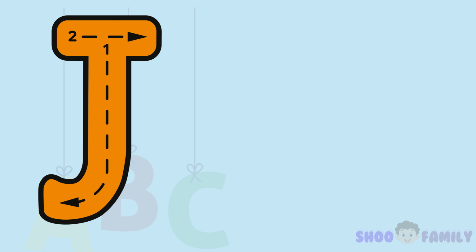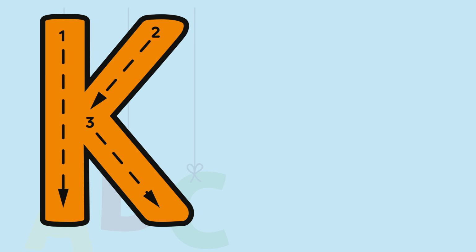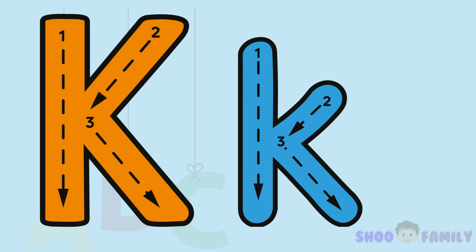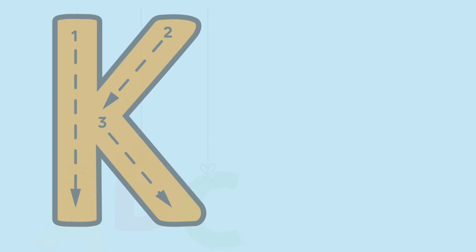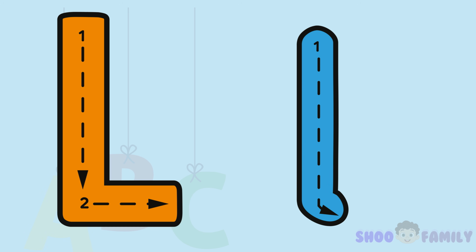Big J, a line with a hook below. Small j, with a dot to show. Big K, line down then slant up and down. Small k, same but smaller crown. Big L, line down across the floor. Small l, just a line, nothing more.